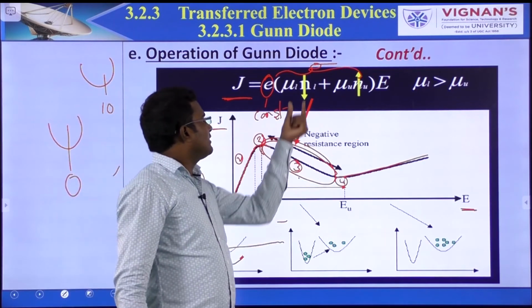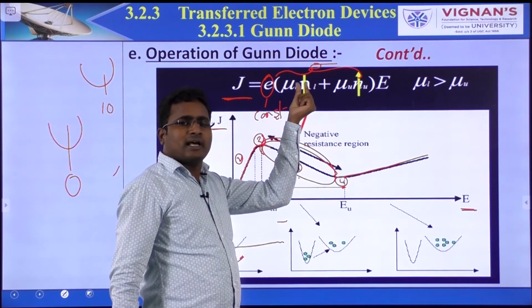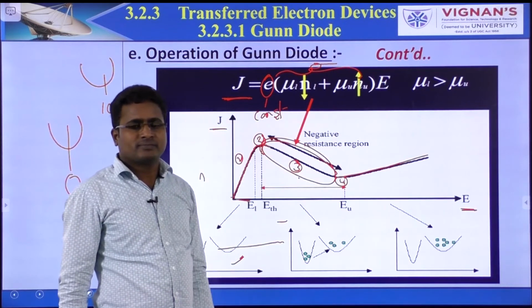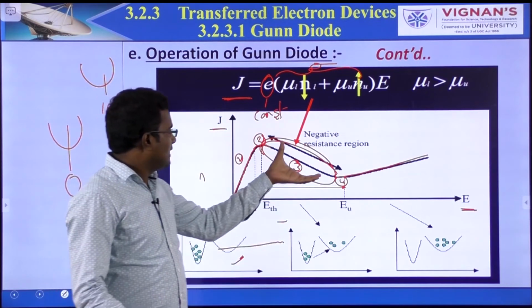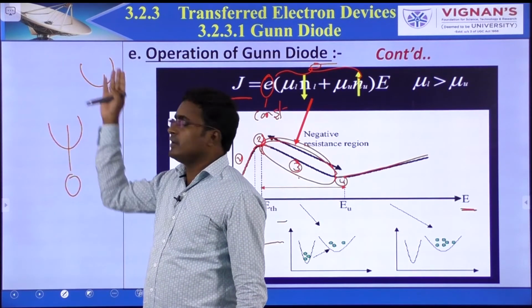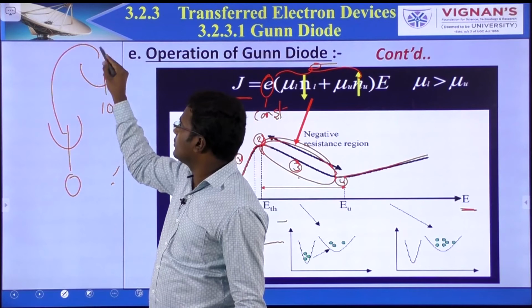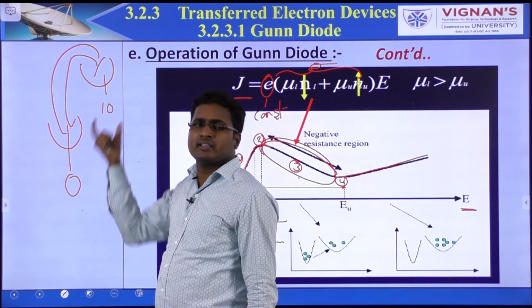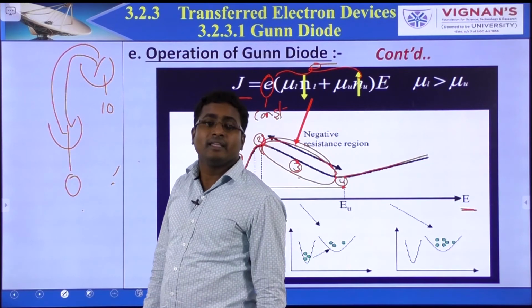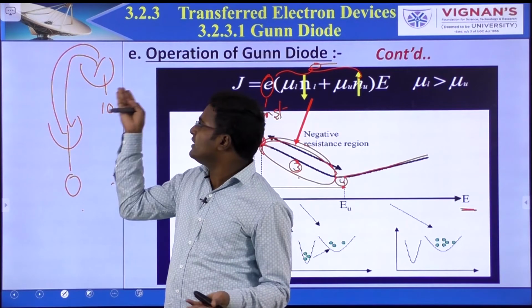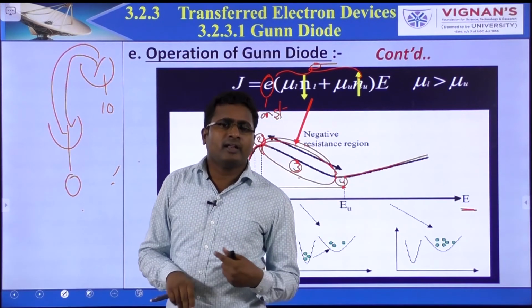At this region, lower valley concentration decreases, upper valley concentration increases. That means at this region, all electrons are moving from lower valley to upper valley. What happened? If it increases, why does current density decrease?